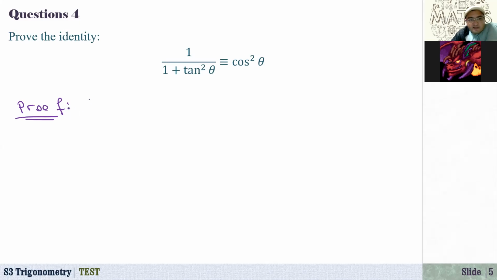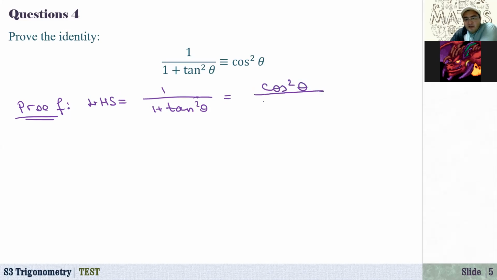Left-hand side of the equation, LHS, is 1 over 1 plus tangent squared theta, right? And if I just multiply numerator and denominator by cosine squared theta, here we have cosine squared theta, and 1 times cosine squared theta is cosine squared theta.